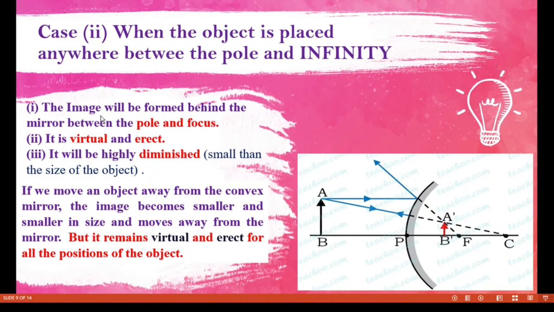But whereas in the previous case, the image was formed behind the mirror at the focus, here the image will be formed behind the mirror only, but it will be between the pole and focus. Okay, and it's virtual and erect, similar to the previous case, and it will be highly diminished, similar to the previous case. So the only difference is that in the previous case the image was formed at the focus, and here the image will be formed in between the pole and focus. That is the main difference.